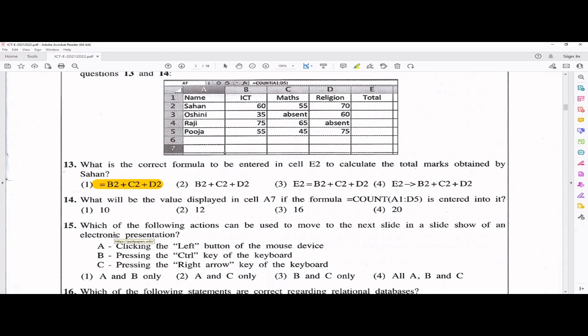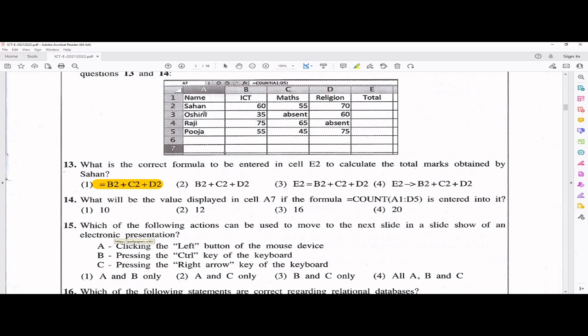What will be the value displayed in cell A7, right, if you copy this formula? From A1 to D5, you should get all that count. Count means here you only get numeric values. If you put COUNTA, then it will take all the records.